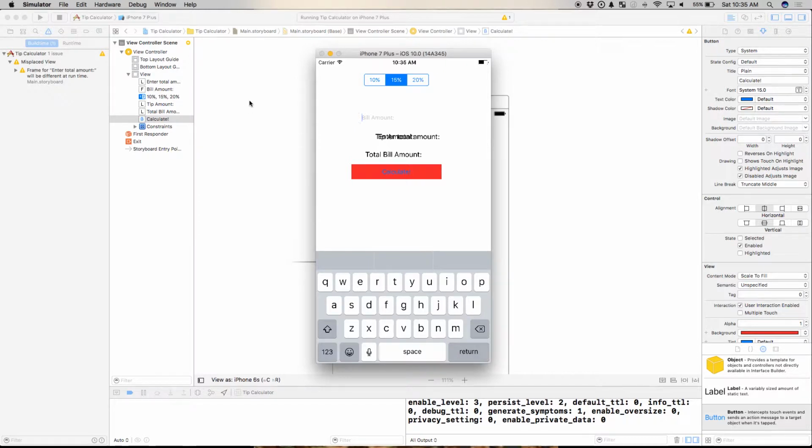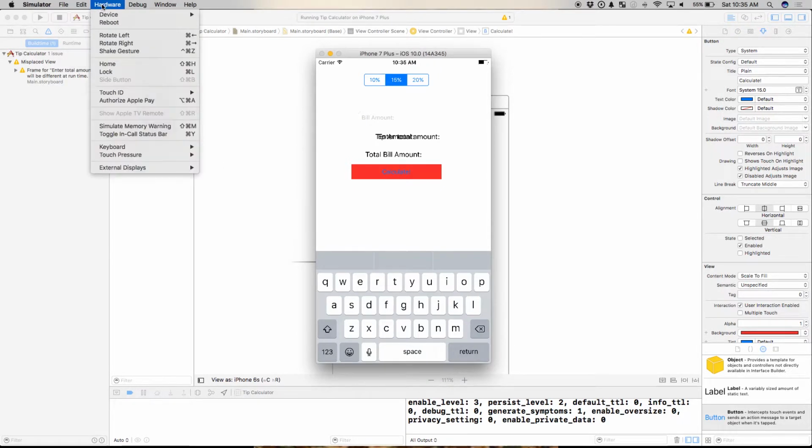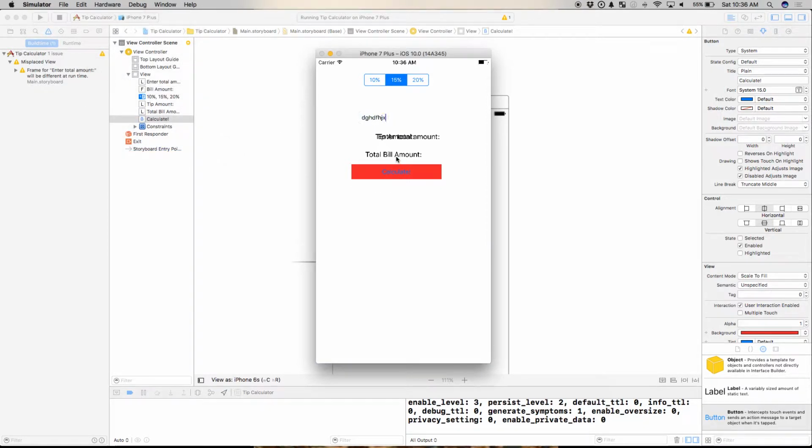By the way, if you are just able to type in there and you want to see, no, I want the full experience, you can go to hardware, you can go to keyboard, and you can do connect hardware keyboard. Right now I have it unchecked, so the iPhone simulator is actually bringing up its own keyboard, and I can type by clicking on the keys. But if I'm testing it and I want to be quick, I can just type with my keyboard in there. Okay? I know the layout looks okay with keyboard height there, but I need to fix these.